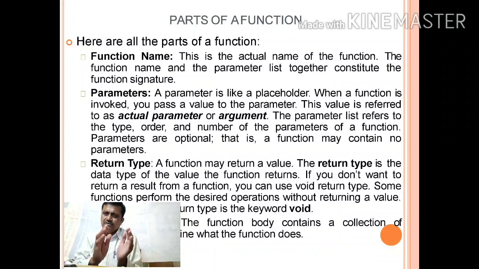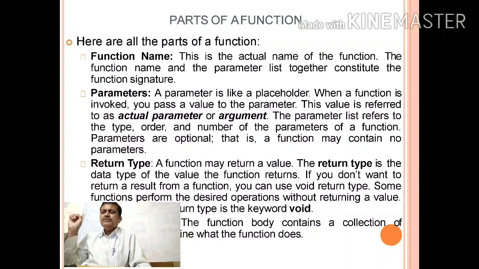That function will calculate, and after the whole calculation it will return something back to you. That is the return type. Got it? Now here you can see in this PowerPoint presentation you will find all things, that is parameters and return type.